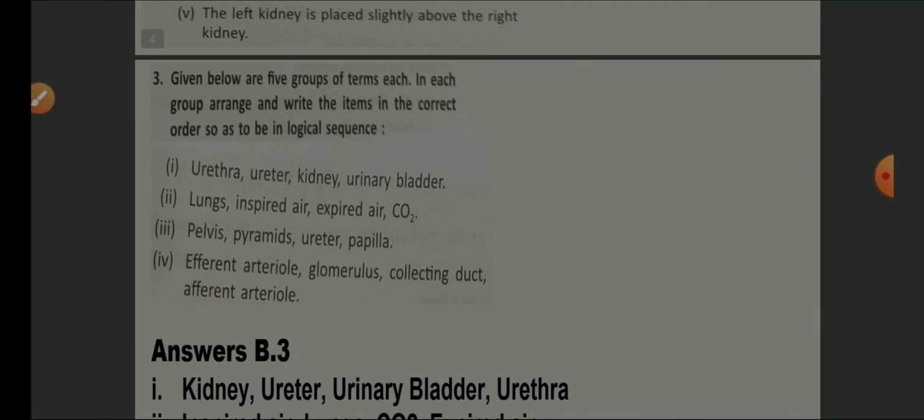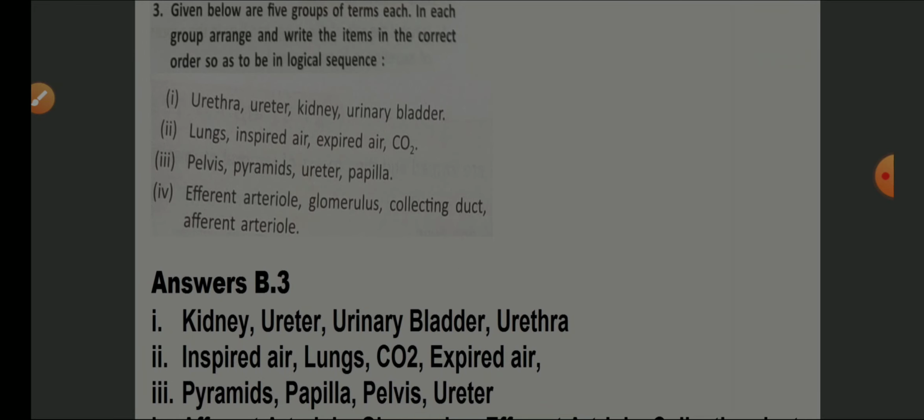Arrange the following terms in the proper order. First one is urethra, ureter, kidney and urinary bladder. First comes kidney. Kidney is followed by ureter, urinary bladder and urethra.